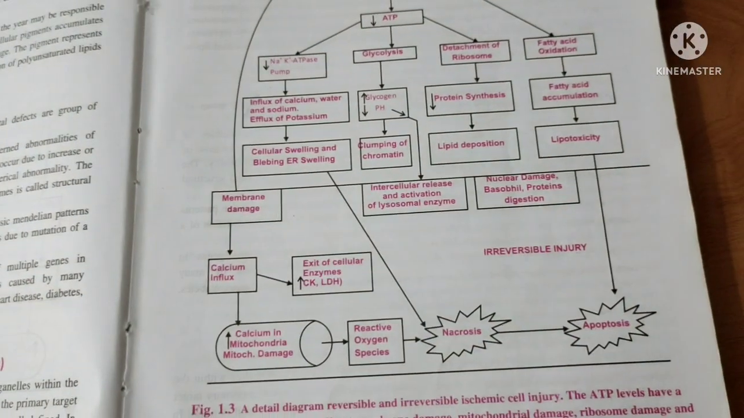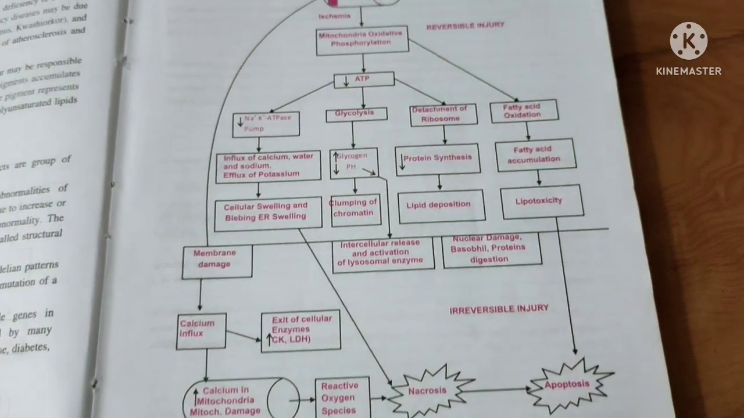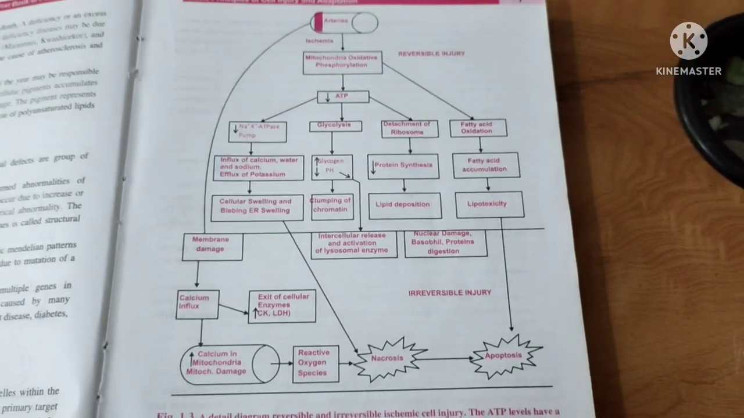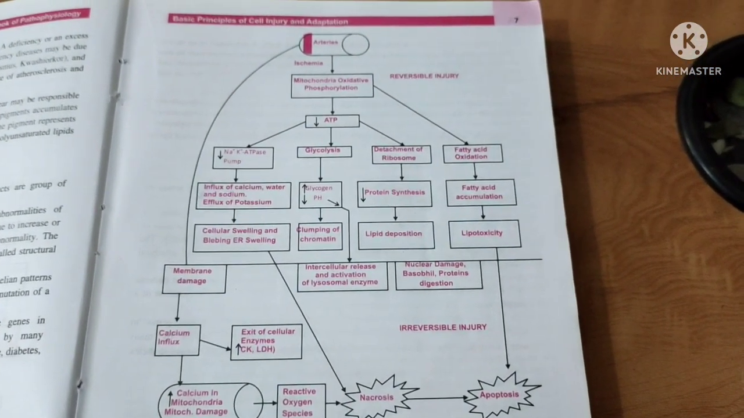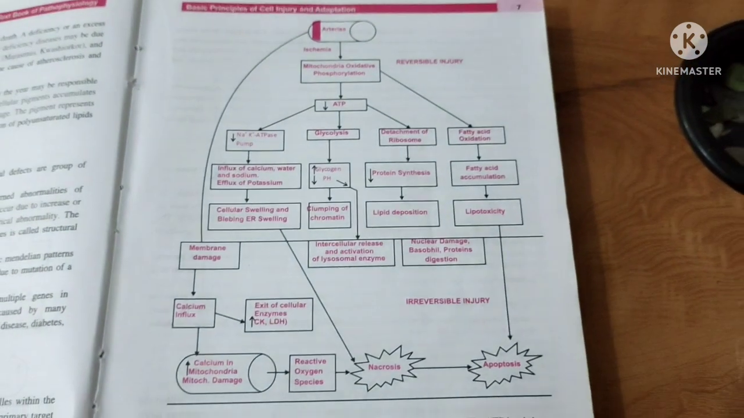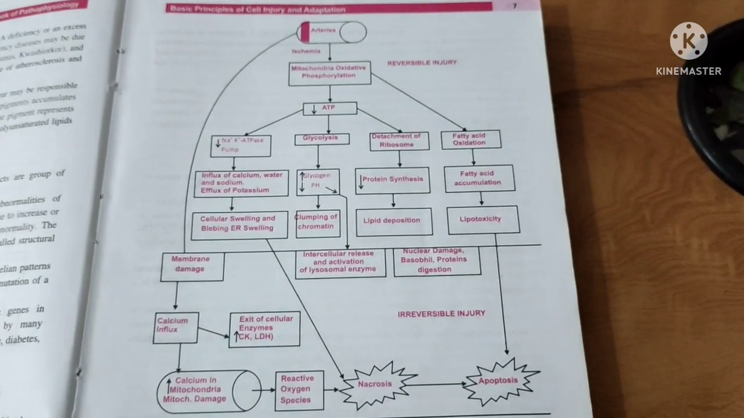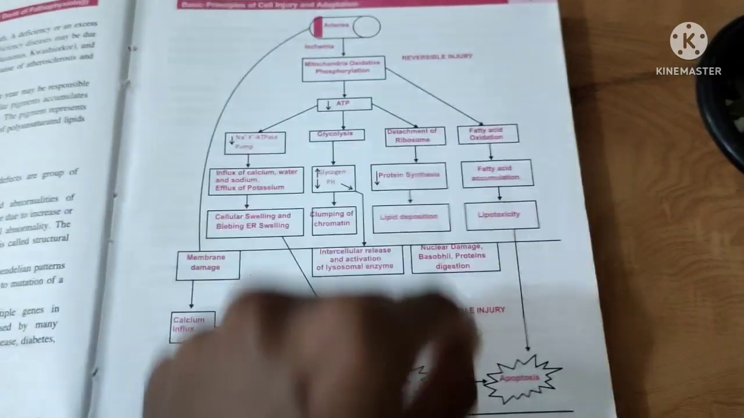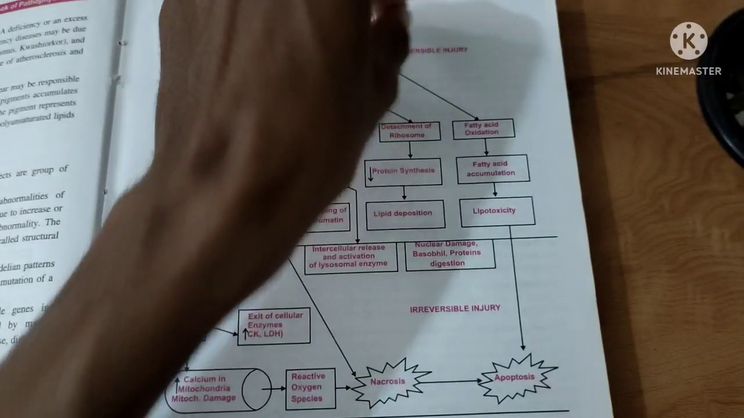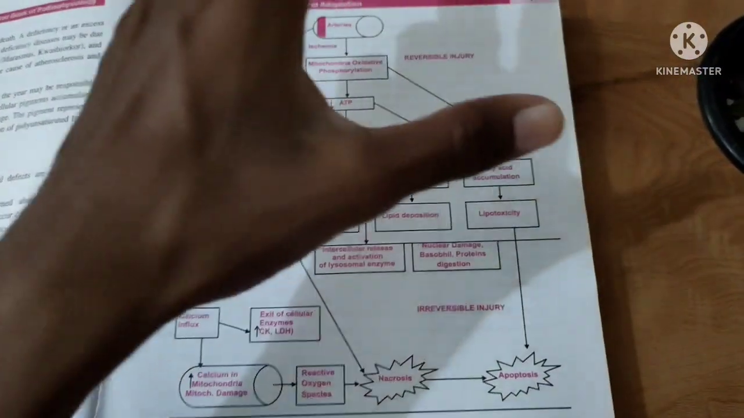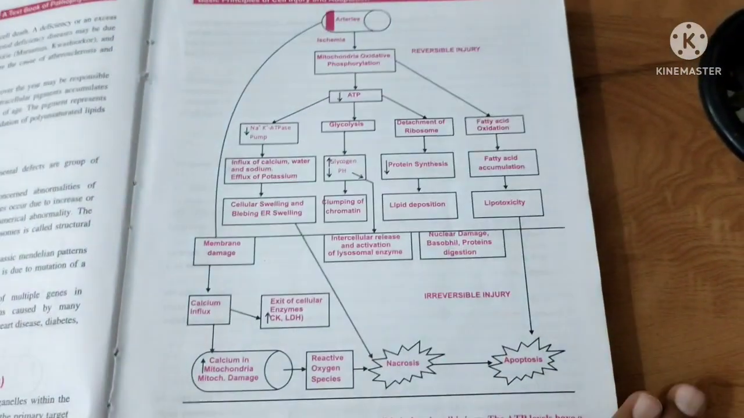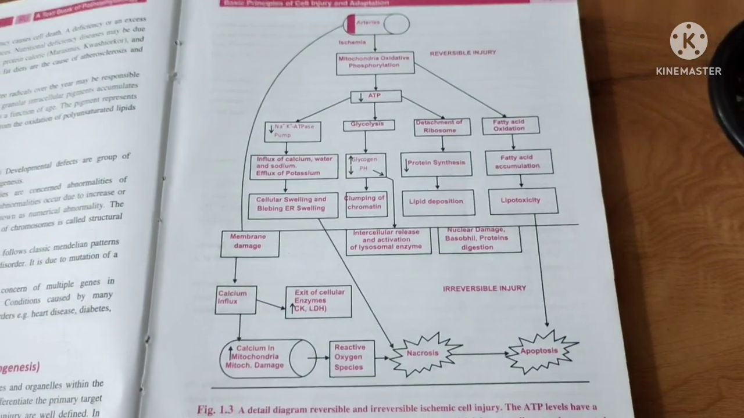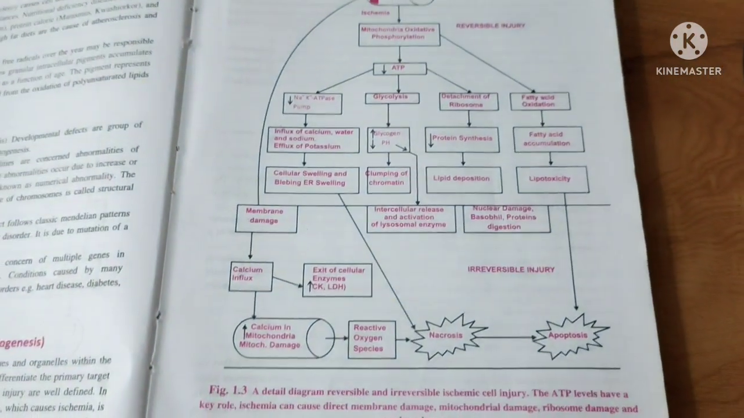See, I have explained in a short way. Just practice this diagram and write it. If they ask reversible cell injury, you write the same one. If they ask irreversible cell injury, you write the same one. The main important thing is you have to mention reversible one and irreversible one. Don't get confused. If they ask reversible, you write this diagram only. If they ask irreversible, you write this diagram and just explain in your own words.